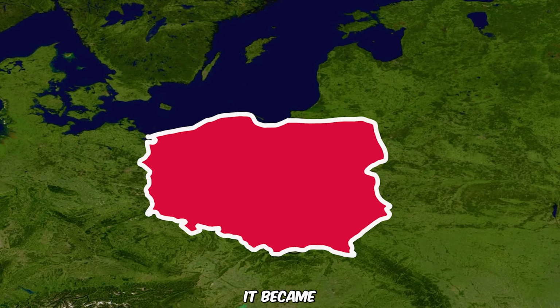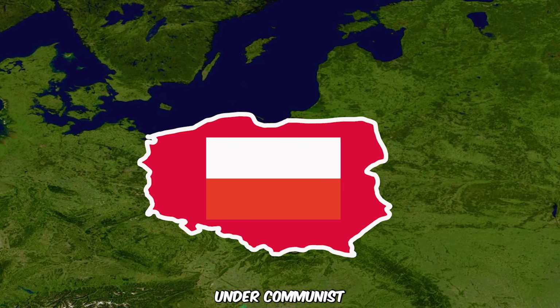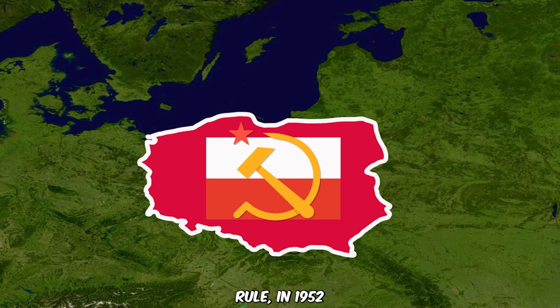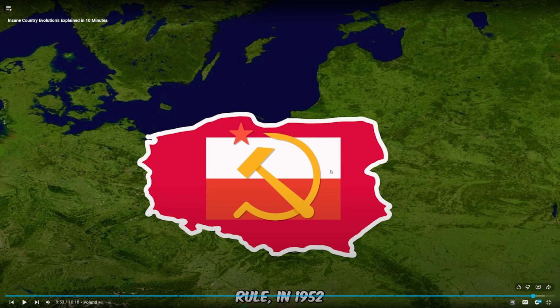After the war, it became the People's Republic of Poland under communist rule. I never understood why they call themselves the People's Republic. Some of them, like China, the People's Republic of China. Communist? Because communism is supposed to be for the people, right? Supposed to be. Yeah, that's the whole concept. But then again, was it really though? Not even out here in the West is it really for the people.